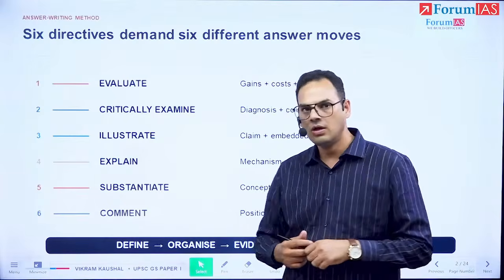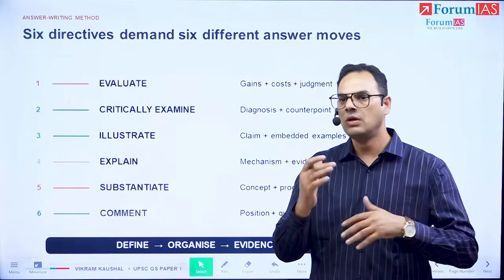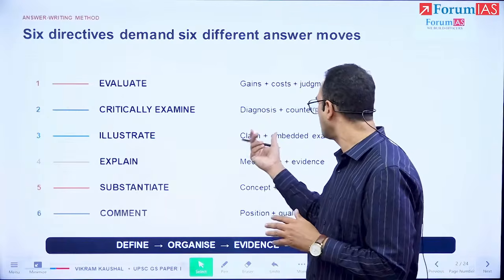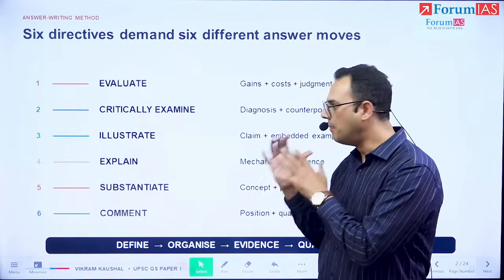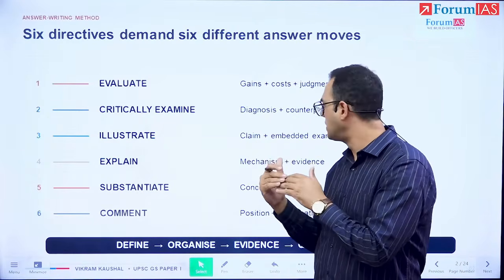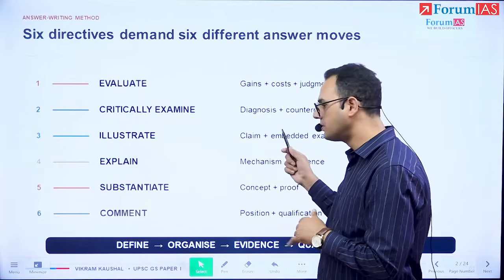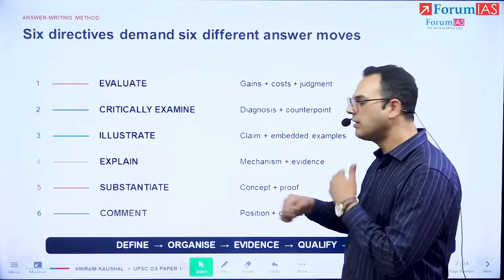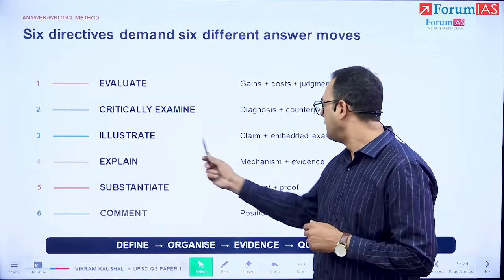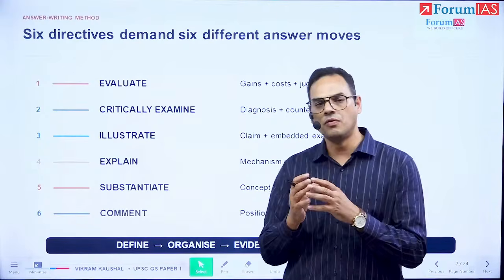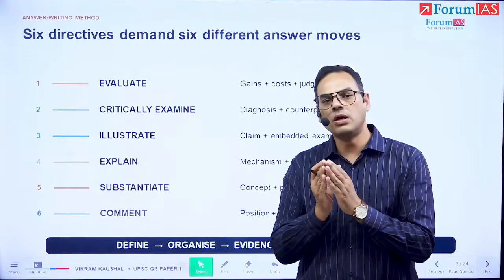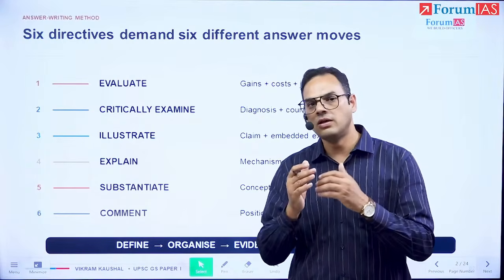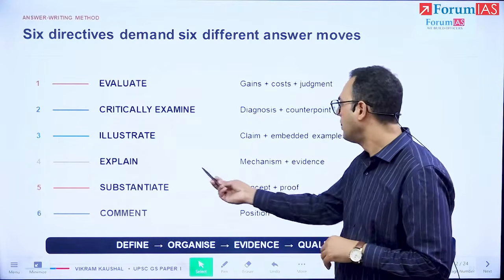Critically examine requires not only the criticism or the opposite point, but it also requires the first mainstay of what the question has asked. So the diagnosis of what is really going on and the counterpoint to that. Illustrate requires often some examples, but with slightly more detail than simply examples.